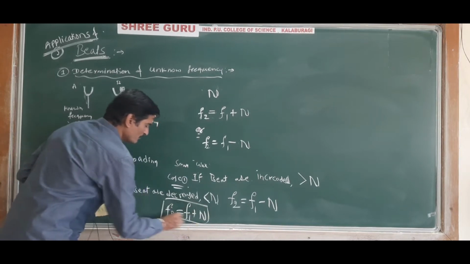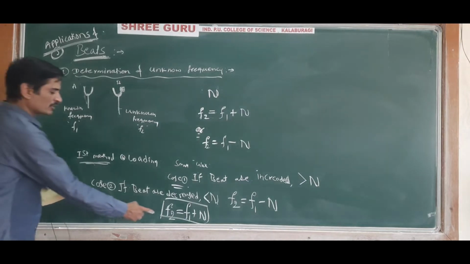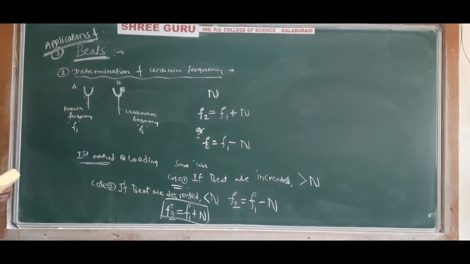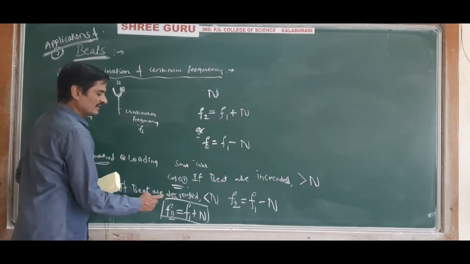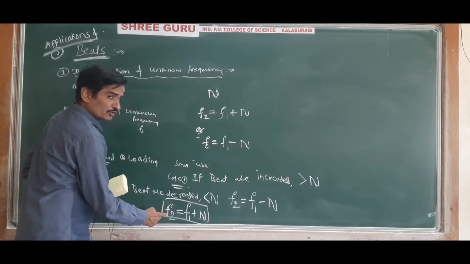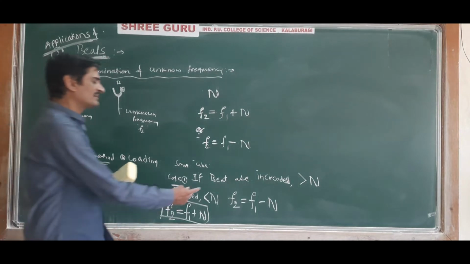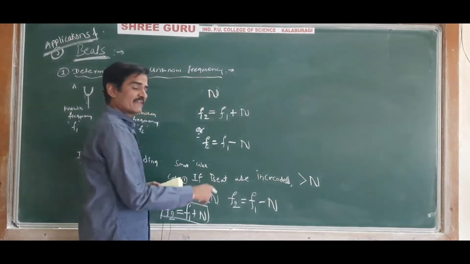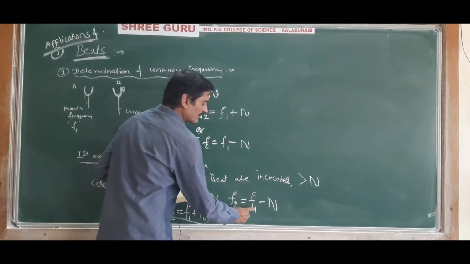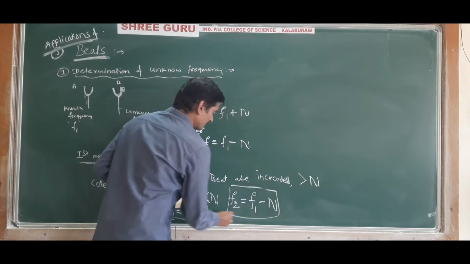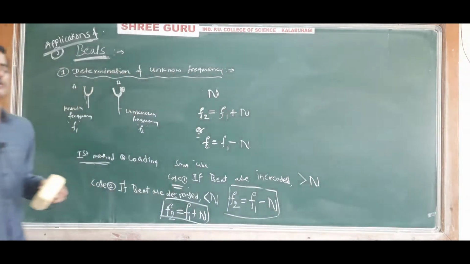So this formula we use when the beats are decreased. After adding the wax, if the beats are decreased, then the unknown frequency will be greater than the known frequency. If the beats are increased after adding the wax, then the unknown frequency will be less than the known frequency.